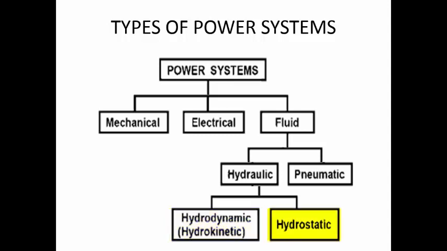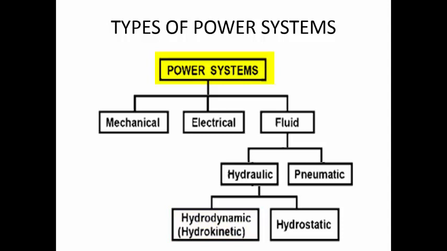In hydrostatic systems, the velocity of the fluid is very negligible or very small, but the pressure contained in the fluid is very, very high. If you take Bernoulli's equation and break it down, the pressure head will be very high compared to the other two heads, the datum head and the velocity head. In hydrodynamic systems, the pressure head will be very small, whereas the velocity head will be a very significant component of the energy of the fluid.